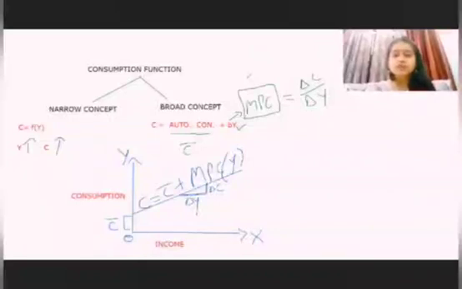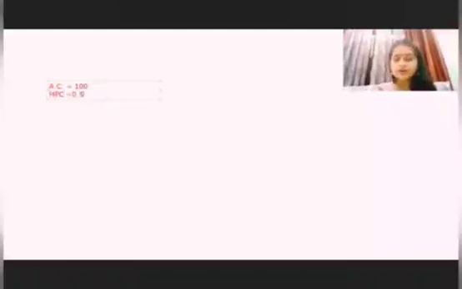Let me give you an example also. Suppose your autonomous consumption is rupees 100, the marginal propensity to consume is 0.5, and your income is 2000.